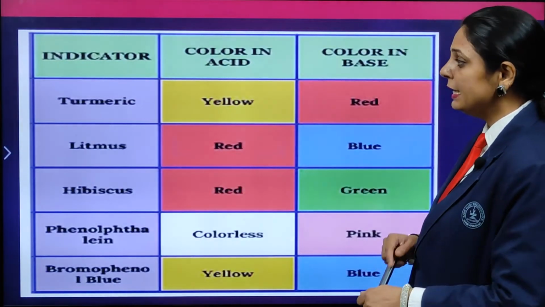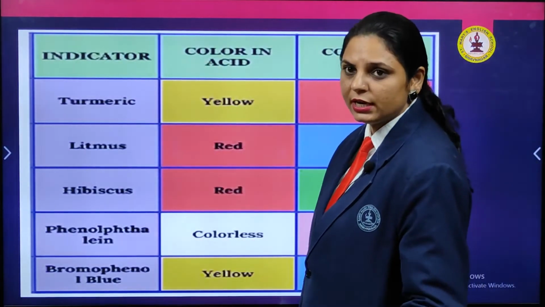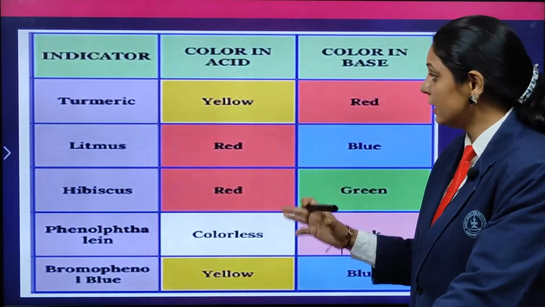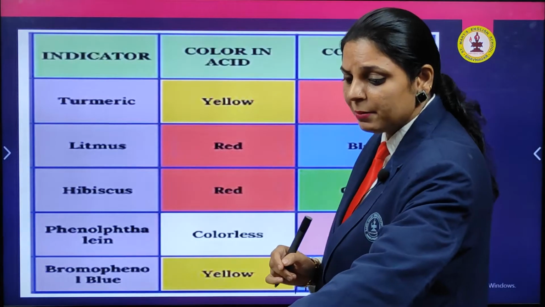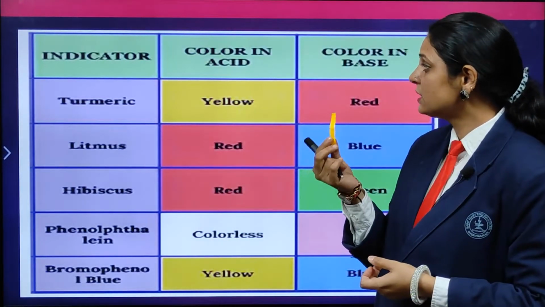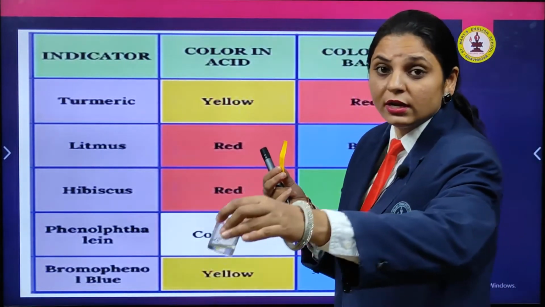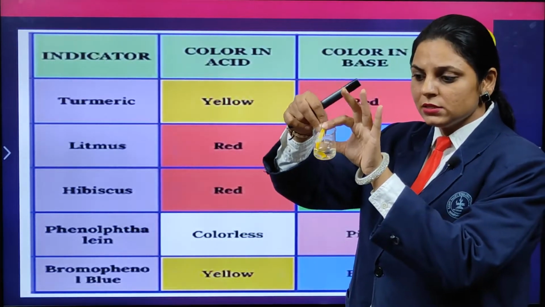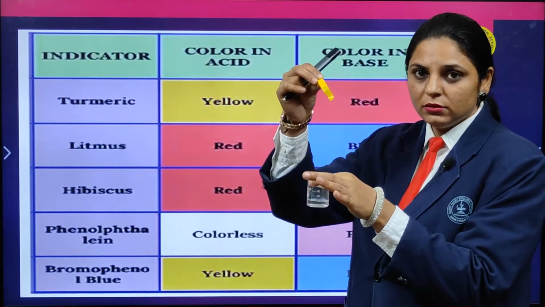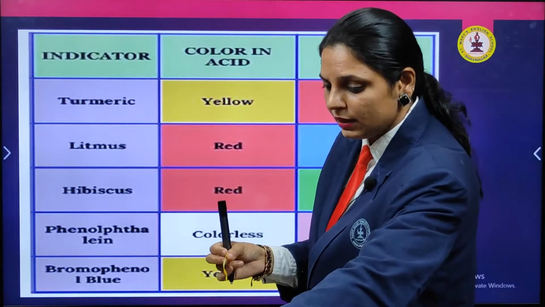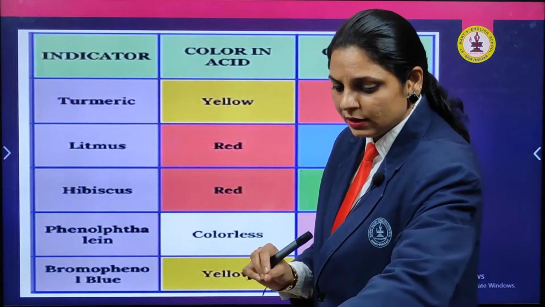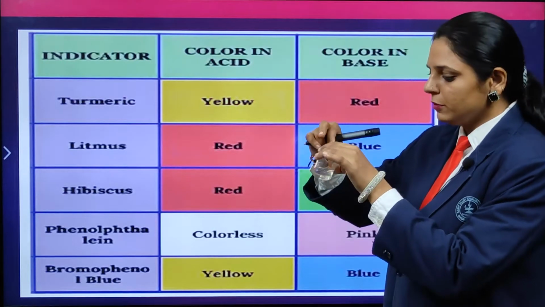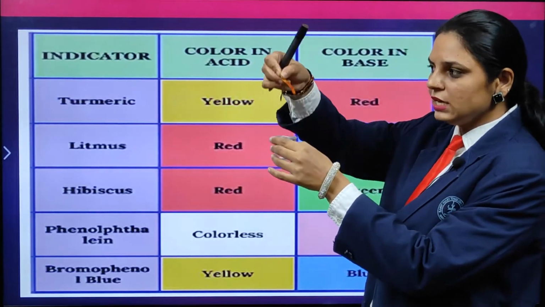These are the different types of indicators we studied. Turmeric, you need to recall again. I am holding this in my hand. What color will it give with acid? This is acetic acid, vinegar. If I mix this, the same yellow color remains with the acid, and on the other hand, if I treat it with litmus paper, with this acid, you can see the red color.